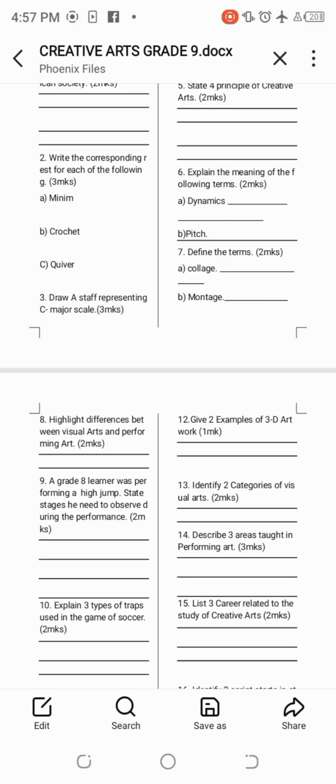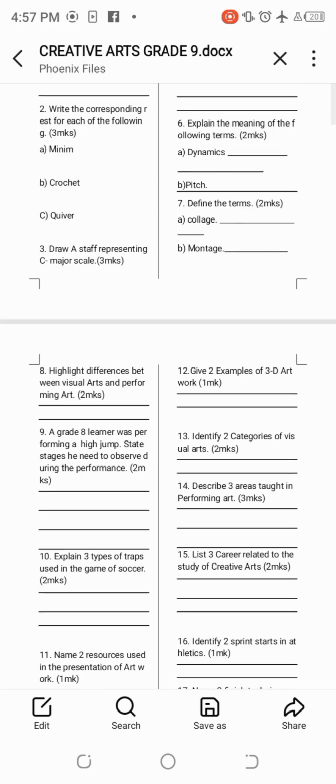Then number 8 says, highlight differences between visual arts and performing arts. When you come to differences between visual arts and performing arts, we say visual arts are arts appreciated through the sense of sight, which includes drawing, painting, and sculpture. Then performing arts is art presented on stage before an audience. This includes music, dance, and drama.